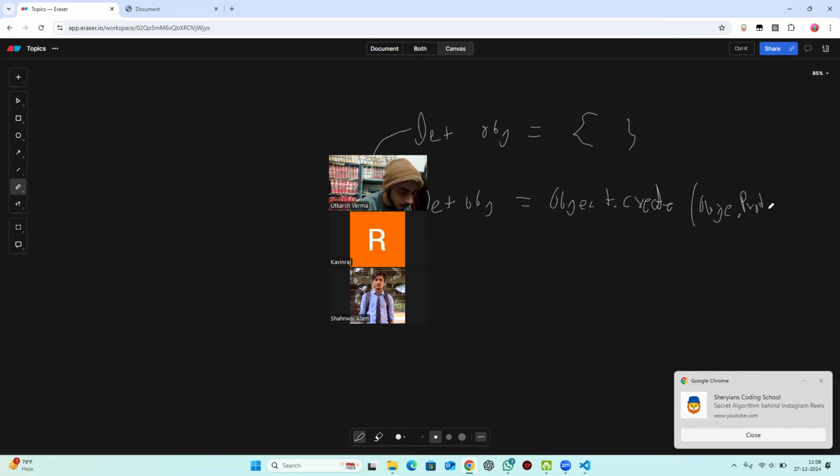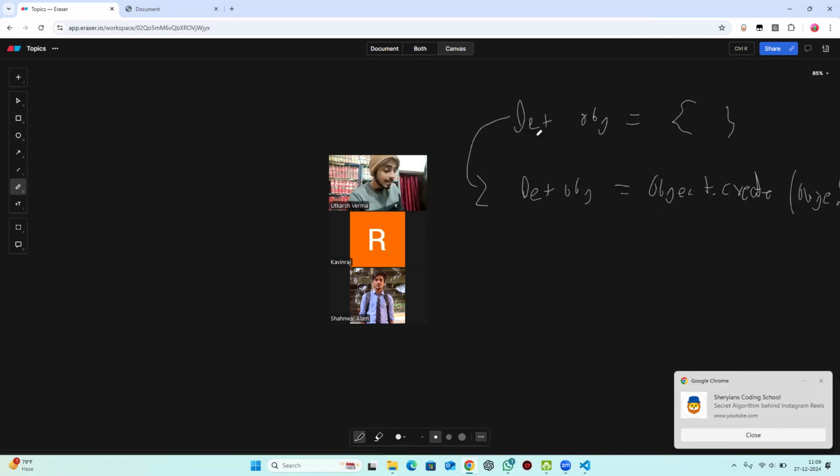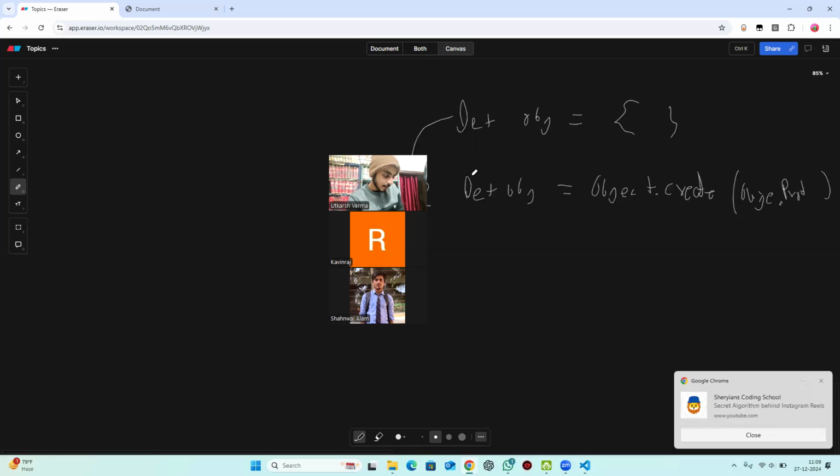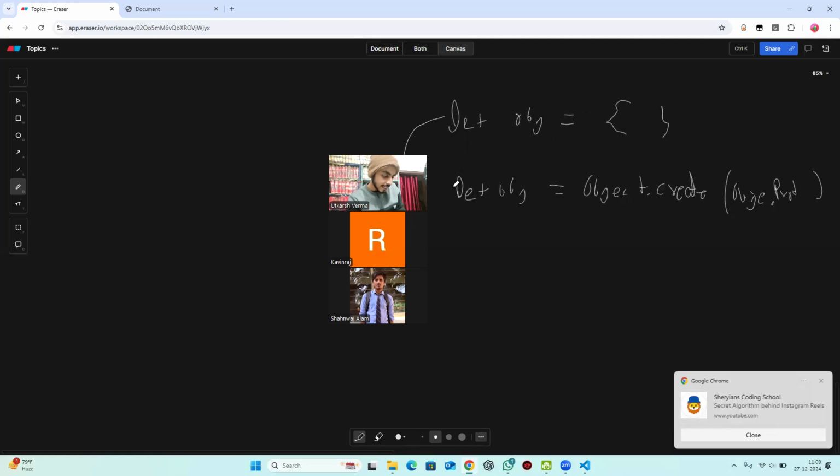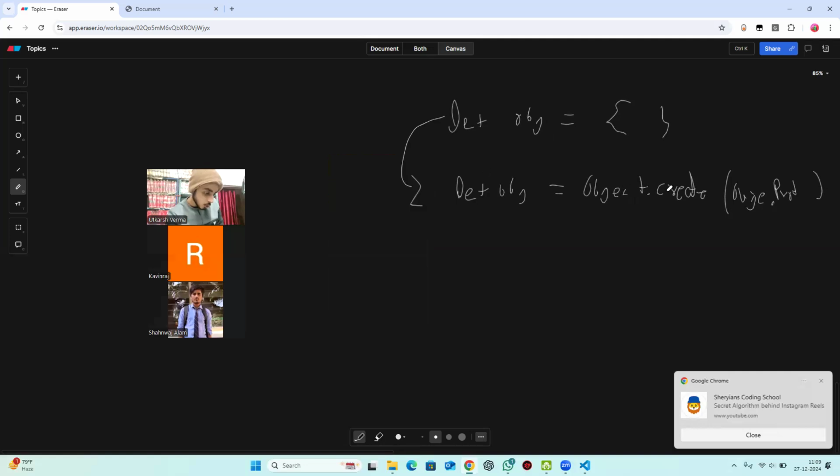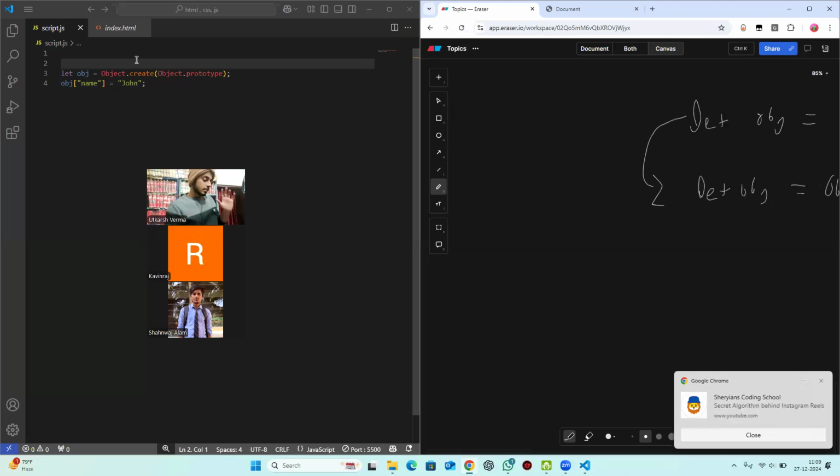I'm writing in short form. So whenever you write this line, it is getting converted like this: let object is equal to Object dot create Object dot prototype. We write simple curly braces because we don't want to write all these things, but actually behind the scenes it is happening like this.